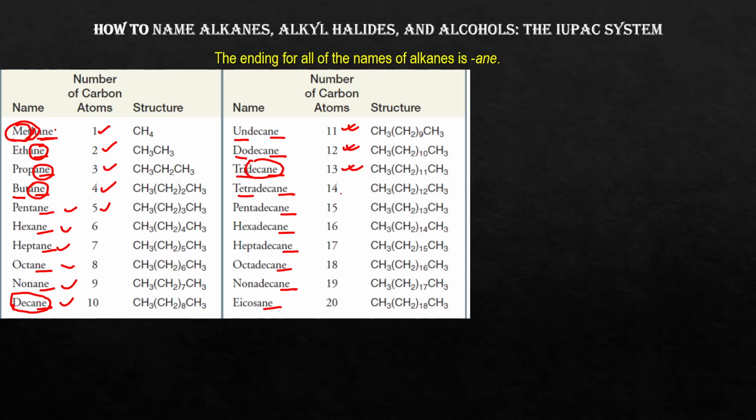Similarly, tetra is for 14 carbon atoms, penta for 15, hexa for 16, hepta for 17, octa for 18, and so on. Up to this it is enough for you to remember. Mainly you have to remember these 10 names: meth, eth, prop, but, pent, hex, hept, oct, non, dec. After that, these are simple rules.